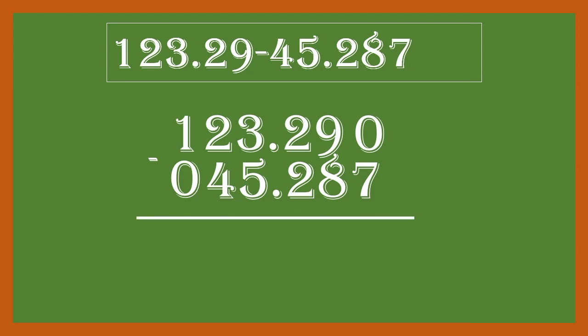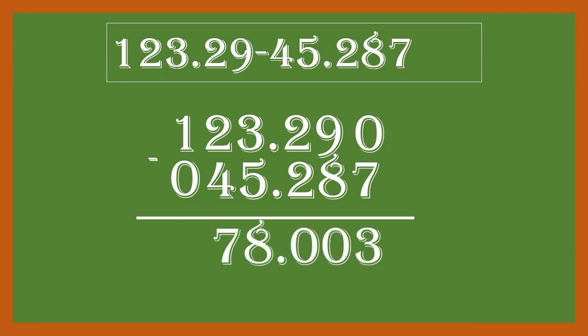Subtraction is simple. We have to do the subtraction just like regular numbers. So by borrowing, your answer will be 78.003. It's as simple as that, only the adjustment of the decimal is very important. Let us see one more example for better understanding.